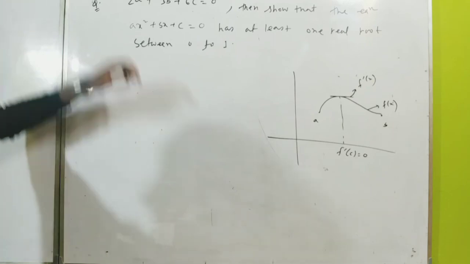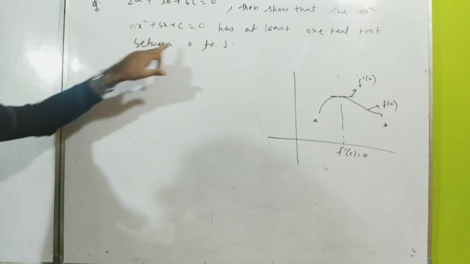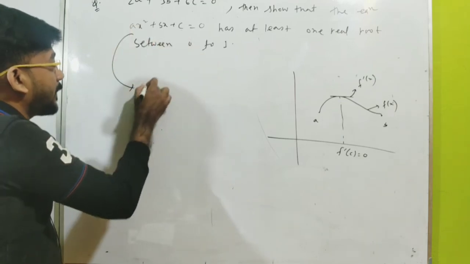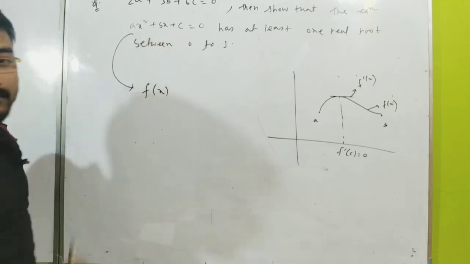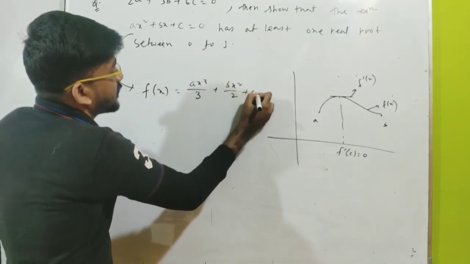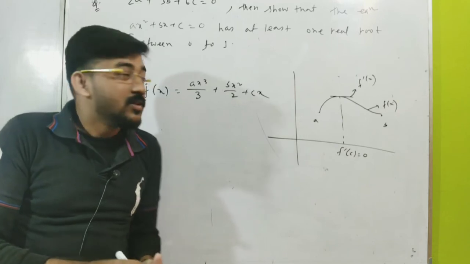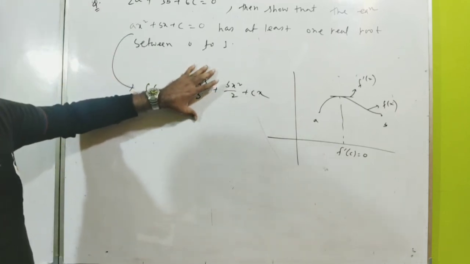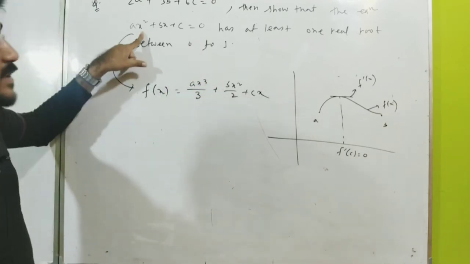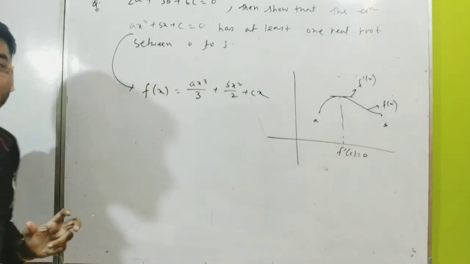So indirectly it is given that ax square plus bx plus c is equal to 0. That means I have been given f prime x. So what will be f x? f x will be the integral of this. So f x must be ax cube by 3 plus bx square by 2 plus cx. You have to find f x first, and if this f x satisfies the condition of Rolle's theorem, then obviously its derivative, that is f dash x, should have a real root between these 2 points. This is the interesting thing about this.